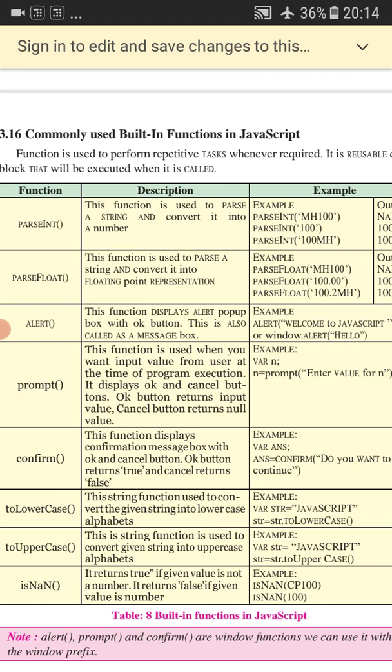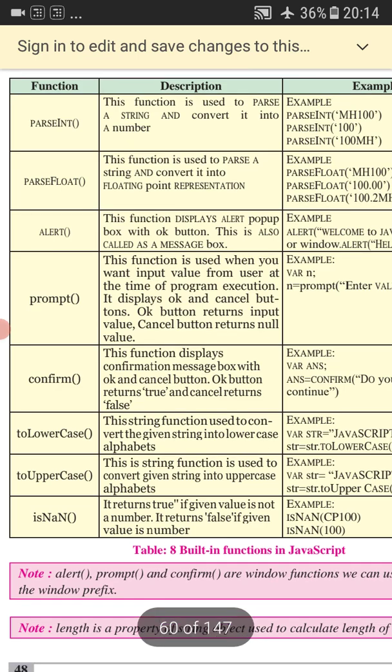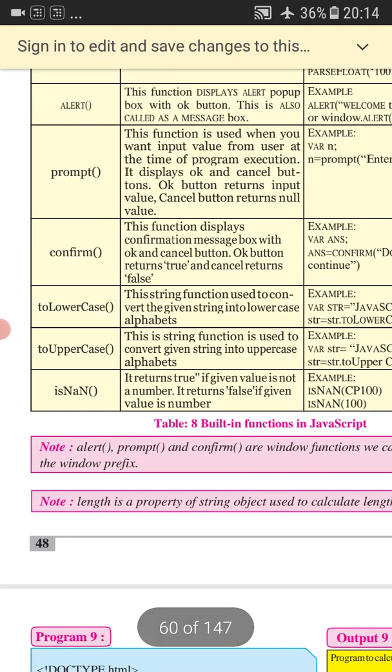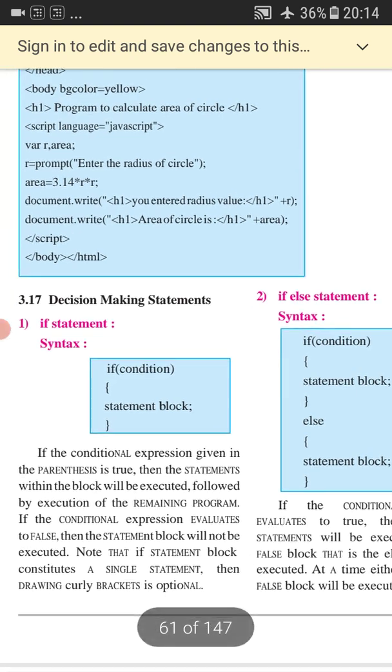So see students, the user can design a function according to his choice, but they have to follow the criteria, they have to follow the syntax which is provided by the language. So you have to follow this rule. This is how to define a function. Here it is written how you can write a function definition, function name. You can provide any function name, and in the brackets you have to give the arguments.